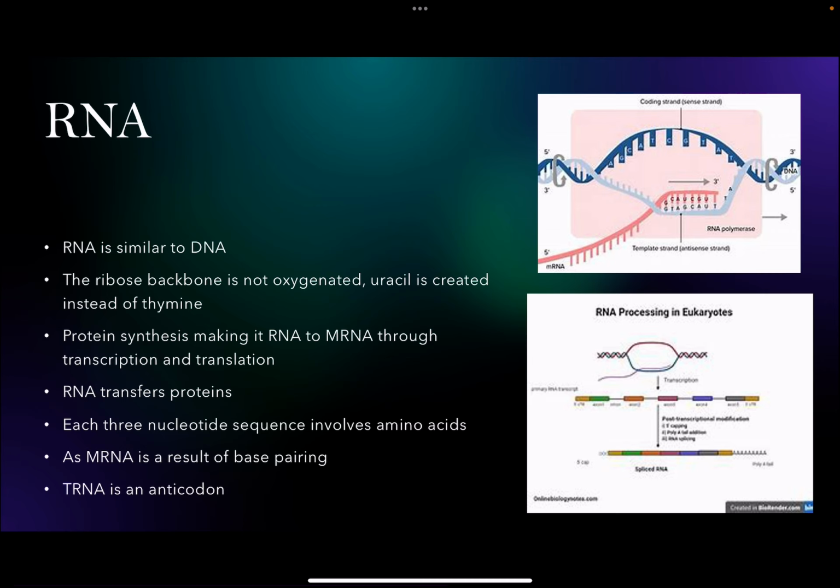RNA transfers proteins. Each 3 nucleotide sequences involves amino acids. As mRNA is a result of base pairing, tRNA is an anticodon.